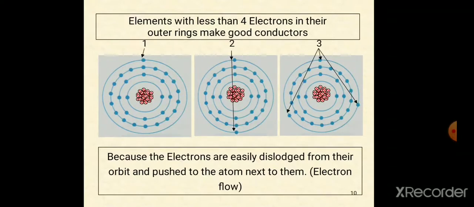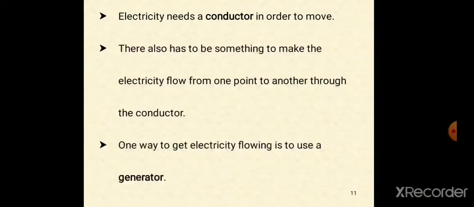You can see the orbital structure. Elements with fewer than 4 electrons in their outer orbitals are known as good conductors. If any material is to become a conductor, the outer valency orbital must have fewer than 4 electrons. Then it acts as an electrical conductor. You can see electricity needs a conductor in order to move.